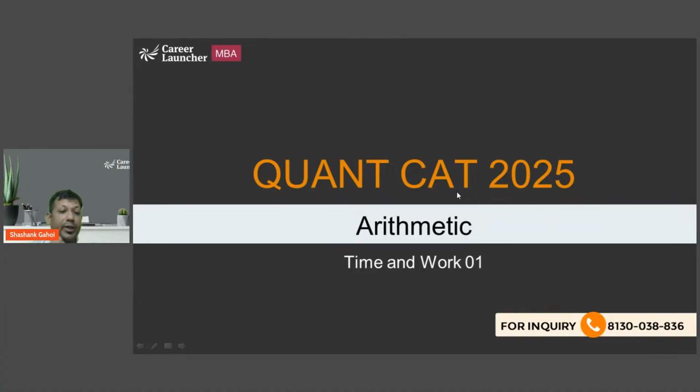Is it a difficult topic? Is it a doable topic? And we are going to see multiple possibilities in this topic, and we are going to understand whether this is a topic that should be attempted definitely in the exam or not. And one very good thing about time and work, the questions are very standard in time and work.